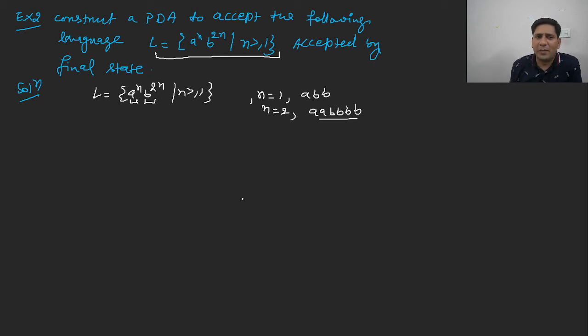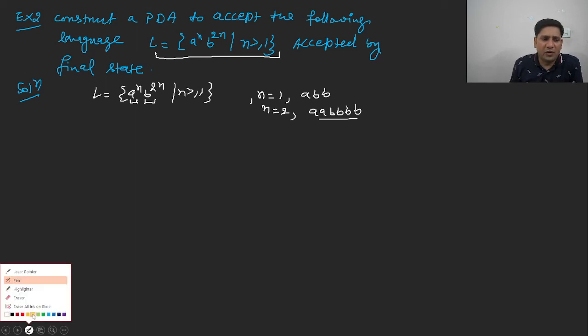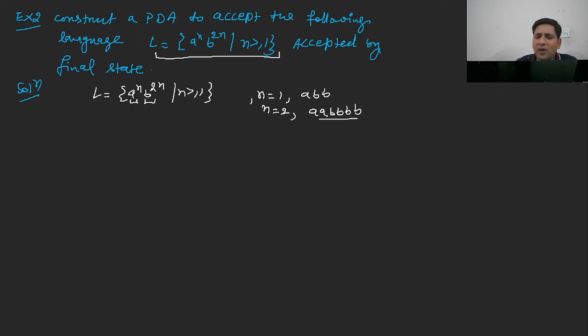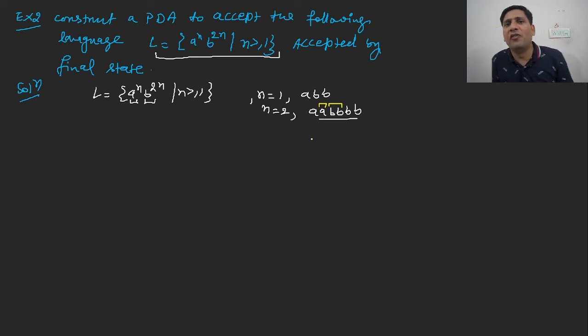So what will happen in this case? We will push a type of symbol onto the stack, and to pop one a, we need to consume 2b. In the same way, to pop another a, we again consume 2b. So for each a pop, we need to consume 2b. How will we consume 2b to pop one element?